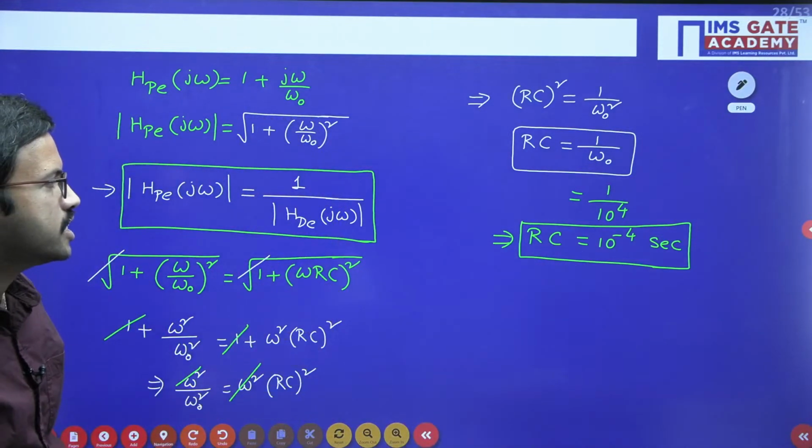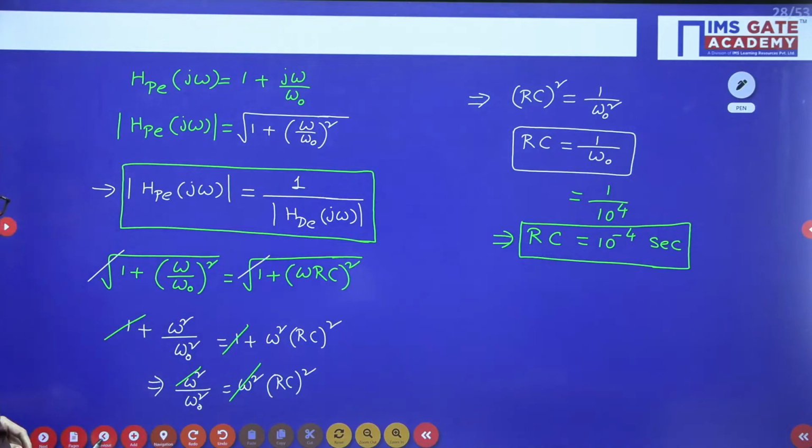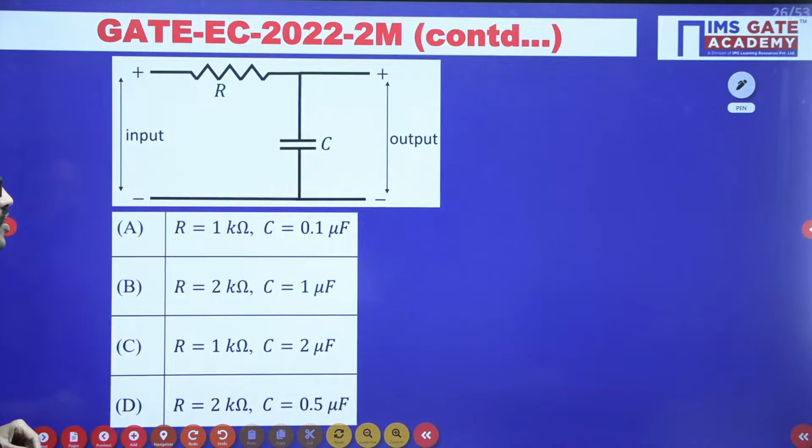Upendra, you can just give a try once again. So RC value we got 10 power minus 4. Just give a try. Among the 4 choices, which options are really satisfying? Regarding R and C, you should get 10 power minus 4.